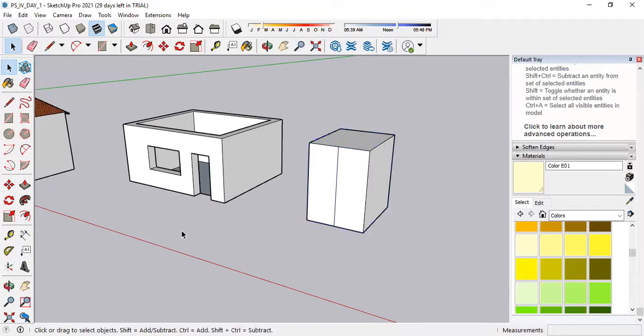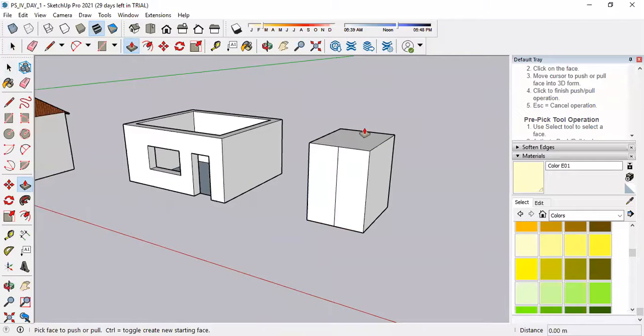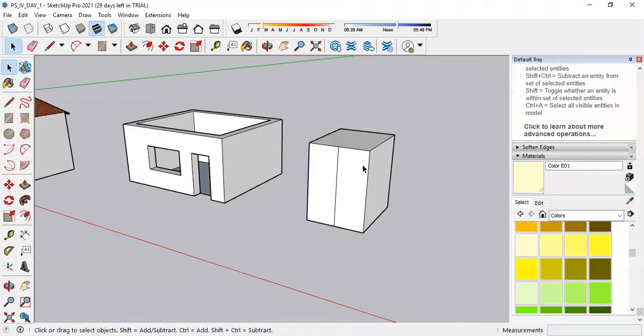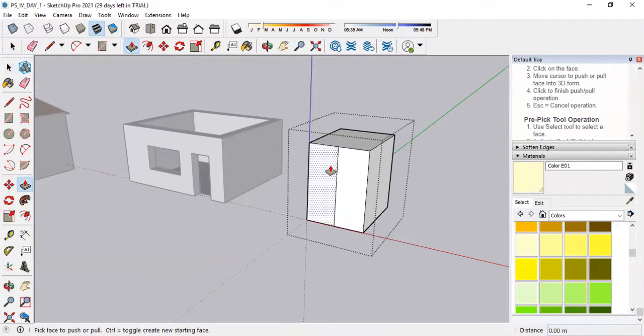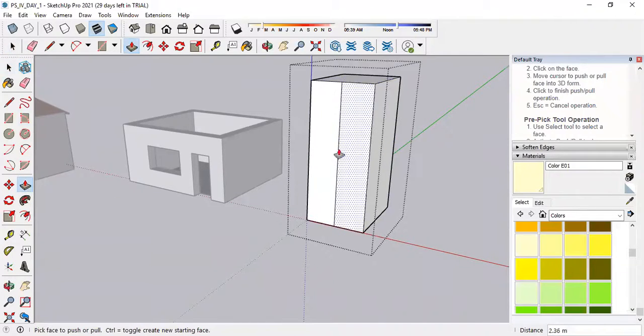Suppose I want to increase the height of this cuboid, then select this and try to increase. You can see a small red icon on this tool that the object is not getting edited. In that case, select the object, double click on it. When you double click on it, it will enable the edit mode. Then select this and increase the height of it.